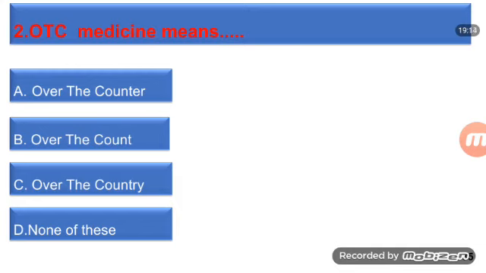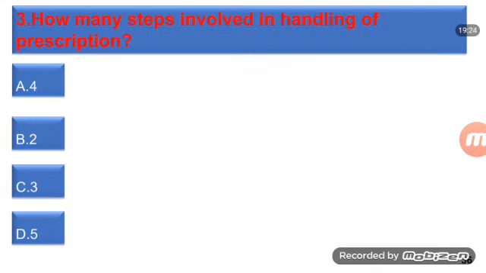We will discuss. OTC medicine means what? A. Over the counter. B. Over the count. C. Over the country. D. None of these. Third, how many steps are involved in handling of prescription? A. 4. B. 2. C. 3. D. 5.